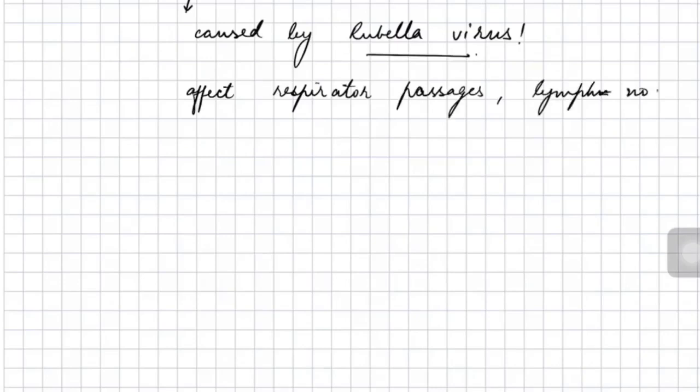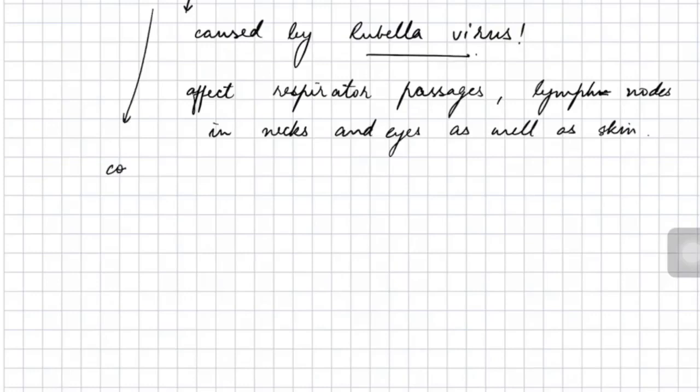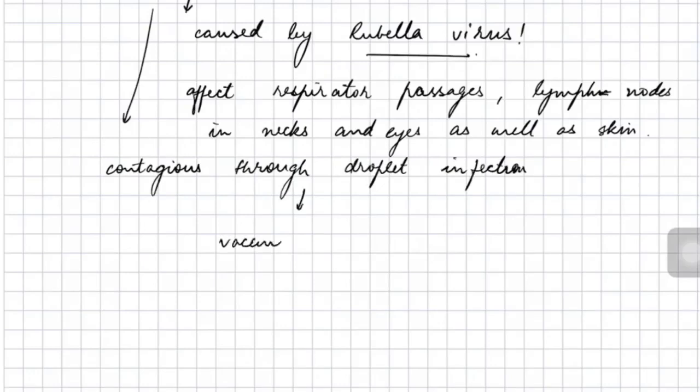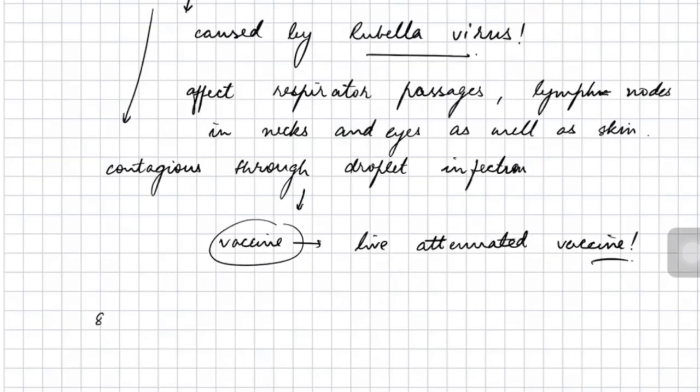Then it affects the lymph nodes, that is the nodes which consist of lymphocytes or the white blood cells, particularly in the neck region, as well as it also causes irritation in the eyes and skin. Rubella is contagious, and this infection spreads through coming in contact with the infected person's droplets. Vaccine is available in the form of live attenuated vaccines.